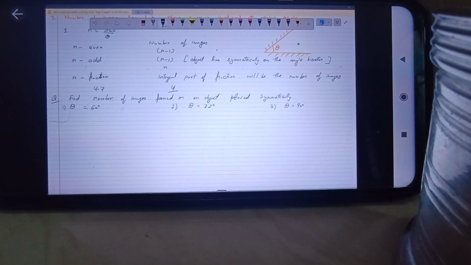In the first case, n comes out to be 6, no? Yes, ma'am. So the number of images will be 6 minus 1, that is 5. So in this case, the symmetric statement doesn't make any difference. It will always be n minus 1.